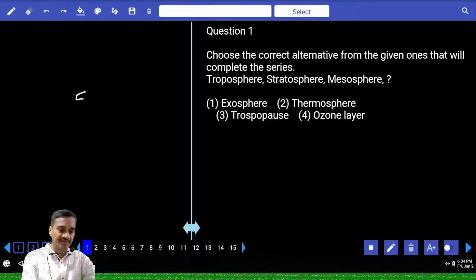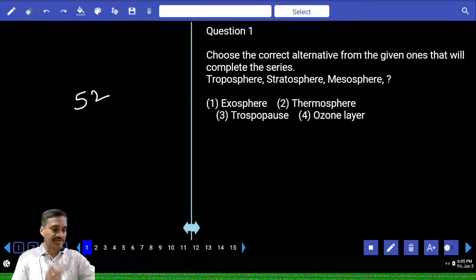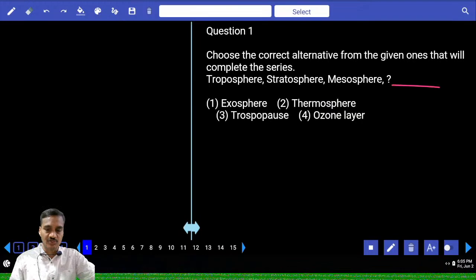Now paper number 52, CGL Tier 1. Now question number 1. Now tell me what is your answer here. And what is the next one in this category? Troposphere. And next one is stratosphere, mesosphere, and thermosphere choice.